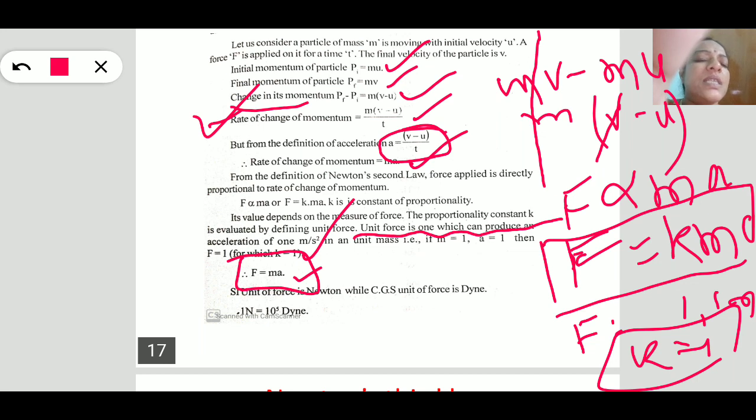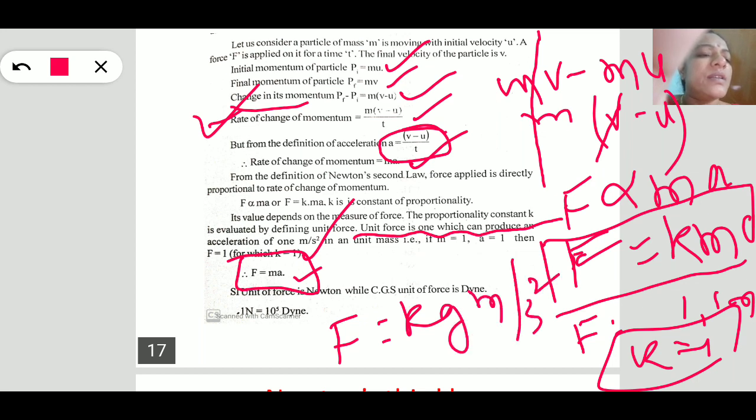By seeing this equation, what is the unit for this force? F is equal to ma, where the unit for m is kilogram and acceleration is meter per second square.